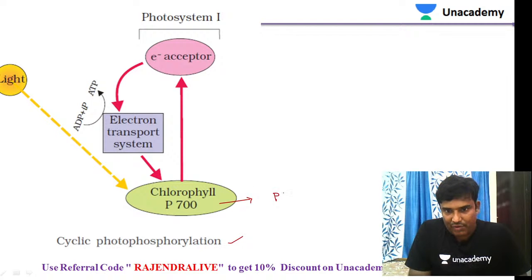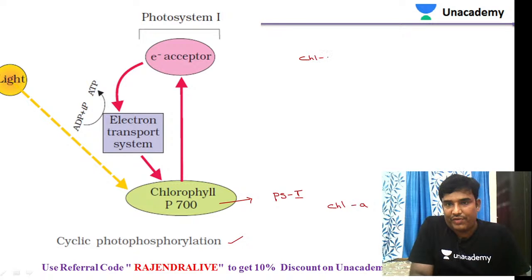This is known as photosystem 1. This photosystem 1 contains chlorophyll pigments, especially chlorophyll A. One molecule of chlorophyll A is acting as the reaction center.